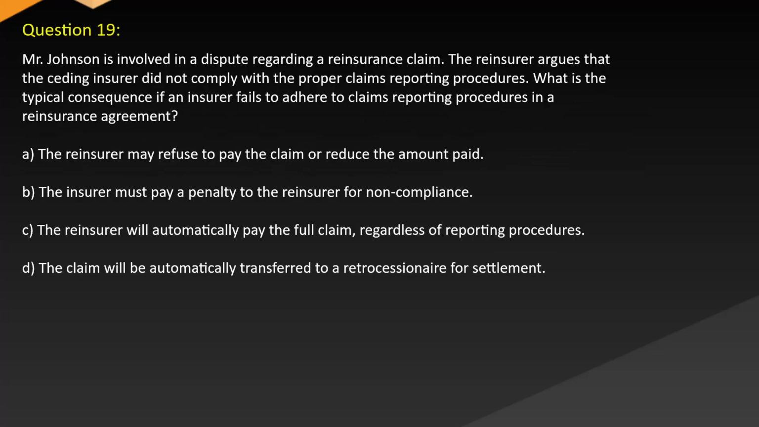Question 19. Mr. Johnson is involved in a dispute regarding a reinsurance claim. The reinsurer argues that the ceding insurer did not comply with the proper claims reporting procedures. What is the typical consequence if an insurer fails to adhere to claims reporting procedures in a reinsurance agreement? A. The reinsurer may refuse to pay a claim or reduce the amount paid. B. The insurer must pay a penalty to the reinsurer for non-compliance. C. The reinsurer will automatically pay the full claim regardless of reporting procedures. D. The claim will be automatically transferred to a retrocessionaire for settlement.